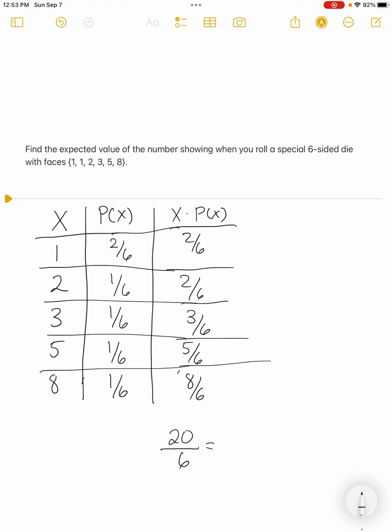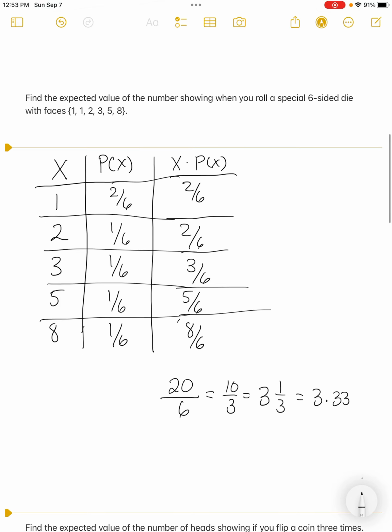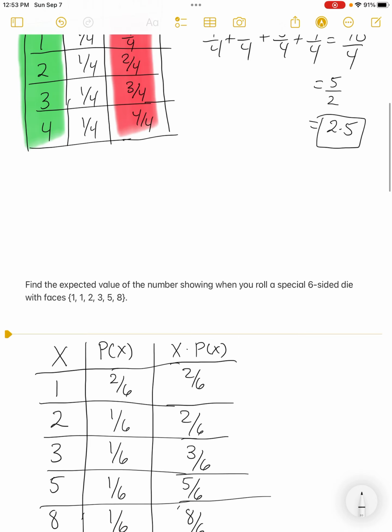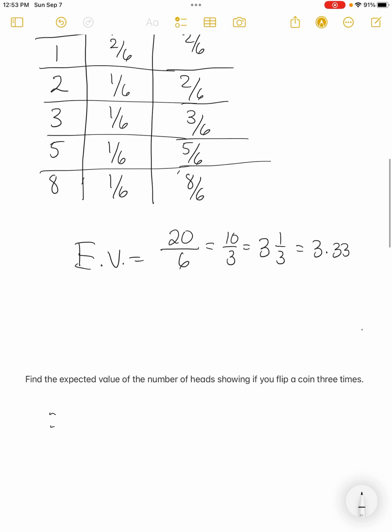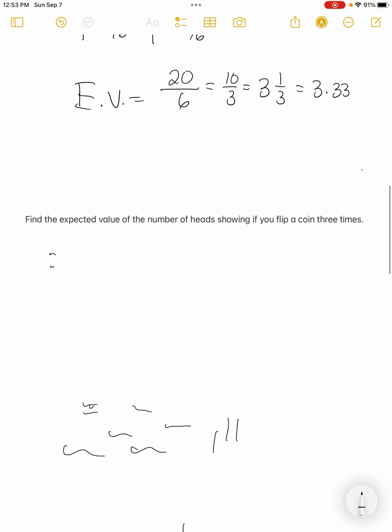So I get 26. What would that reduce down to be? 10 thirds. What would that be? 3 1/3. Or my calculator would say 3.33 repeating. So however you want to do that, I'll just do 3.33. So 3.33 would be the average in there, or the expected value. So maybe I should be putting that EV equals, right? Adding up all of those. And this was the expected value equals in that regard. Awesome.